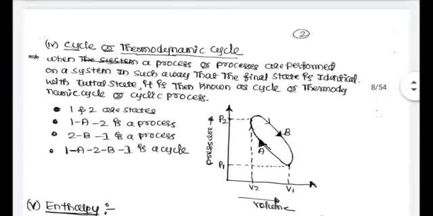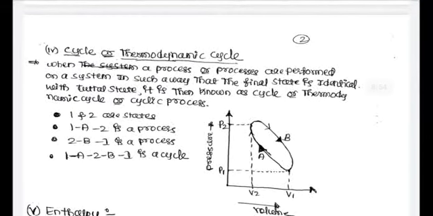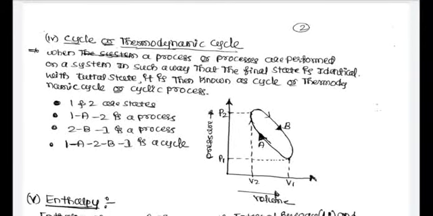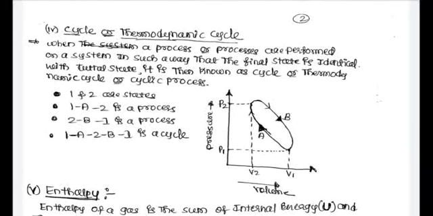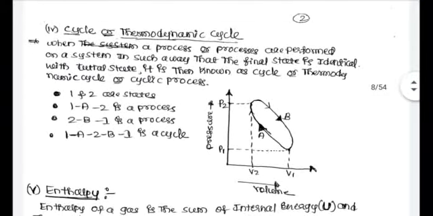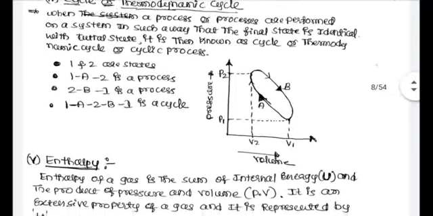Next we discuss what is a cycle. This is one more important definition, thermodynamic cycle, or simply cycle. We study this in detail in the third unit, that is the different thermodynamic cycles: Carnot cycle, Otto cycle, Diesel cycle, dual combustion cycle. But in this first unit we have to study the concept of cycle. Cycle means when a process is performed on a system. System means we have taken a specific area or space for thermodynamic study.